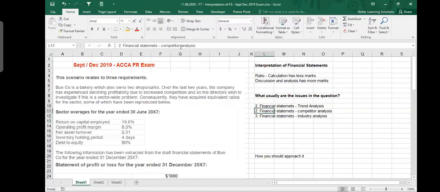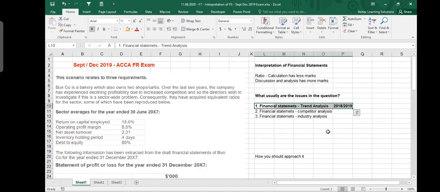You should understand what type of analysis you are going to give, because your approach will depend on this. Of course, there will be some theoretical part too. You've got some background on the company, and then they give you certain other conditions. There is a scenario explained to you, and you must read that scenario. Trend analysis means you are comparing your own current performance with last year's performance. You are not talking about any other company. You are only discussing your own company: how did you do last year, and how did you do this year?